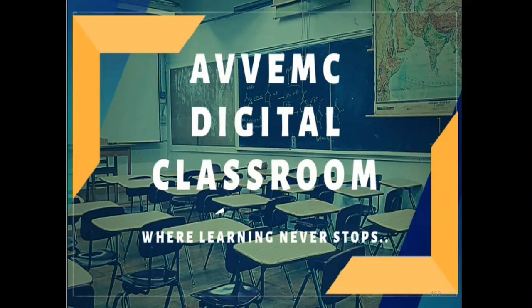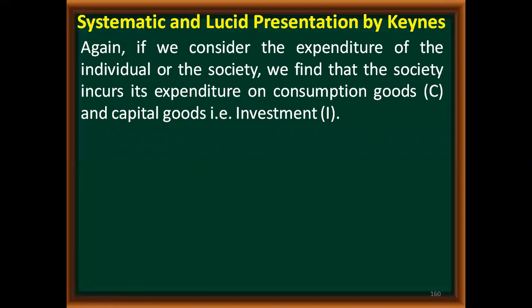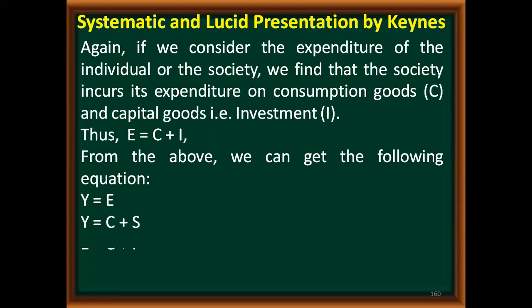In the previous class, we discussed the Keynesian theory of income and employment, or income and expenditure, through which he has tried to explain the new version of QTM. So Keynes tried to explain the quantity theory of money with the equilibrium of income and expenditure. In the previous class, we saw that Keynes has given an equation which indicates the equality of income and expenditure. This was the last topic that we covered in the previous class.